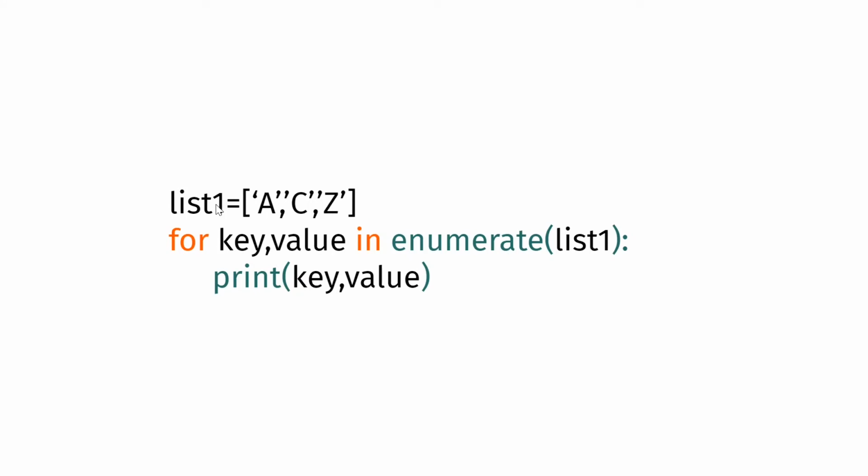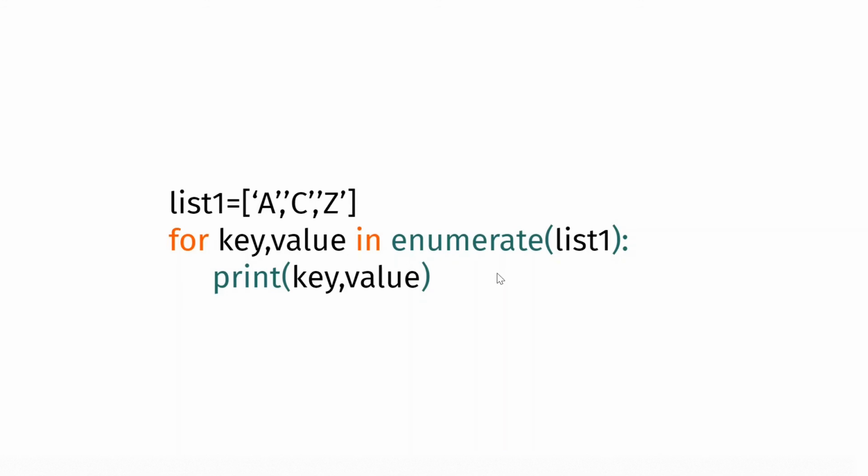Here you can see you have a list with A, C, Z as the elements, and I will say for key and value in enumerate list 1. First key will be 0 and value will be A, so it will print 0 A. Then it will go to the next element, and the index is 1 with C. Again it will go back and see the next element, the index is 2 and the value is Z, so it will print 2 and Z.